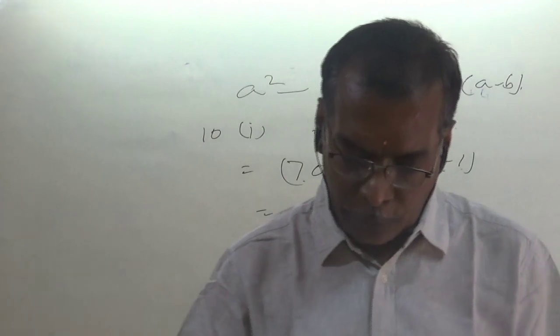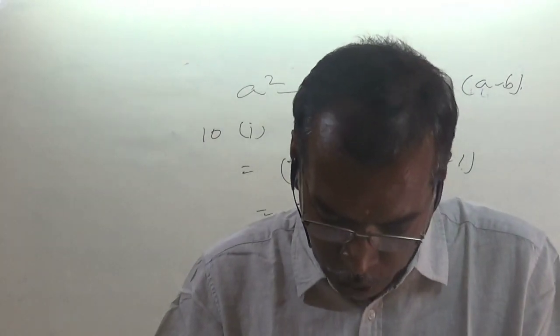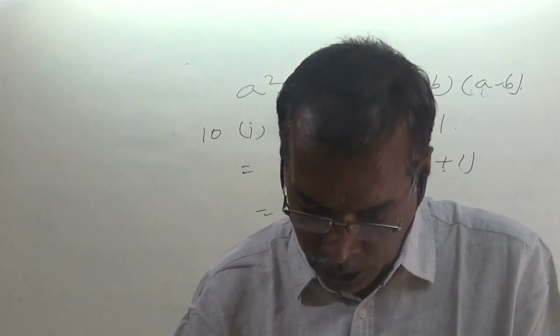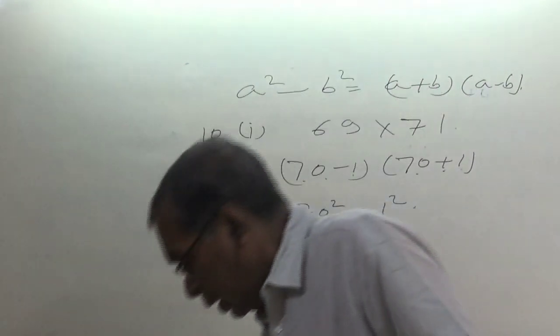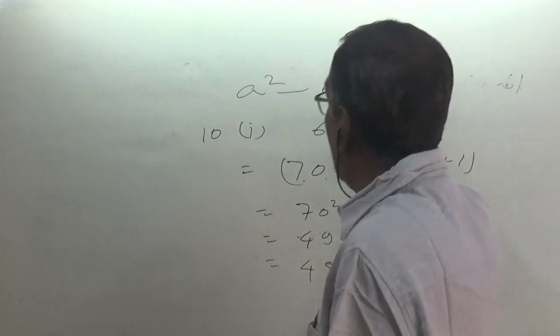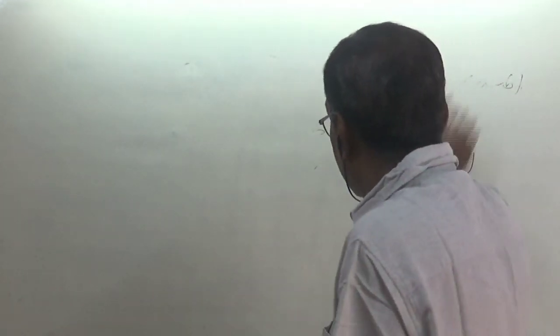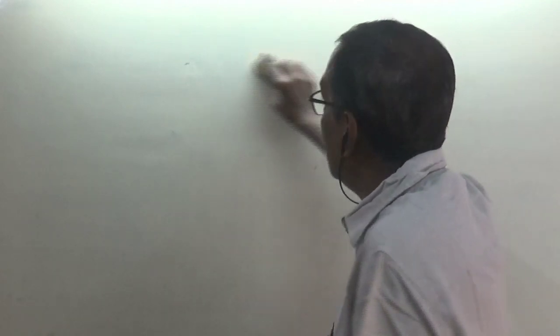Now this exercise I have finished. The rest of the questions you will have to solve by yourself. Now I am going to shift to the next one. Next, again, we are going to find the squares of any number. Other than the method we have done, two more methods are there, known as the shortcut methods. One is known as the row method, the other is known as the column method.